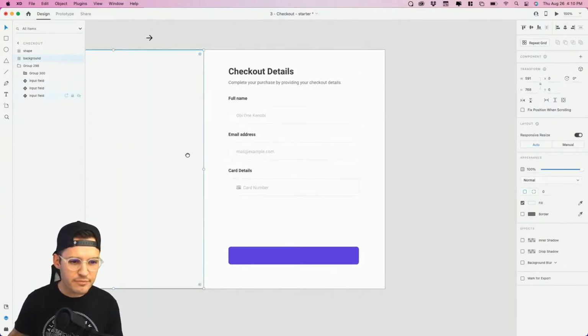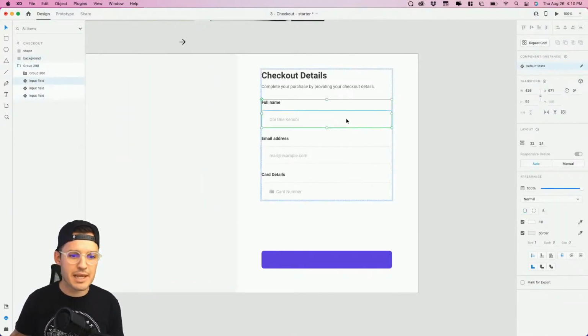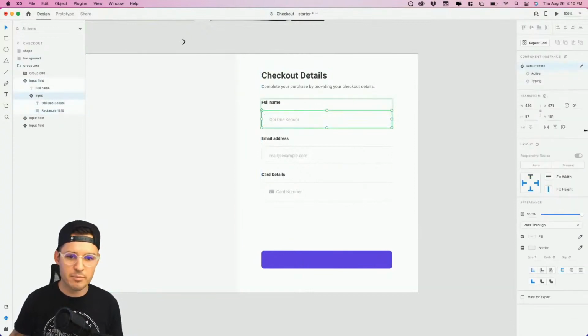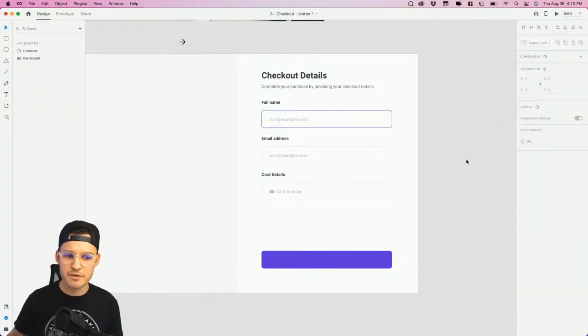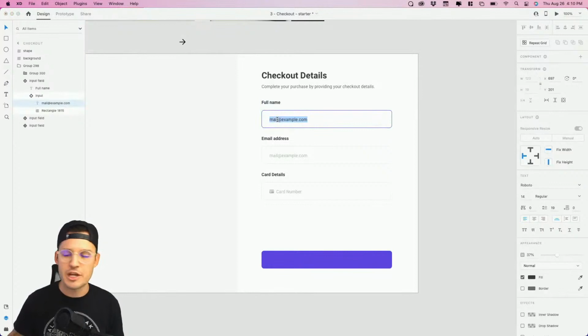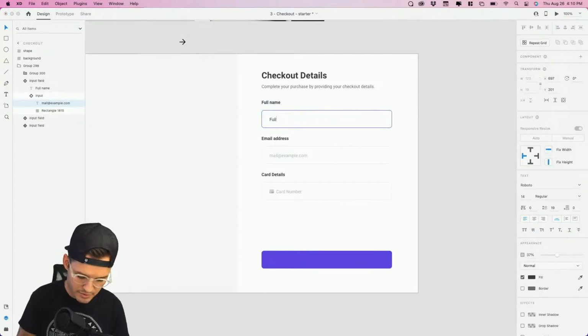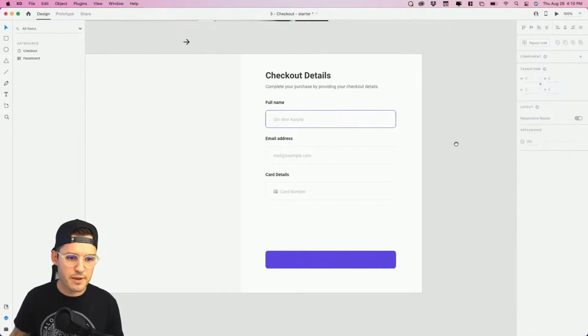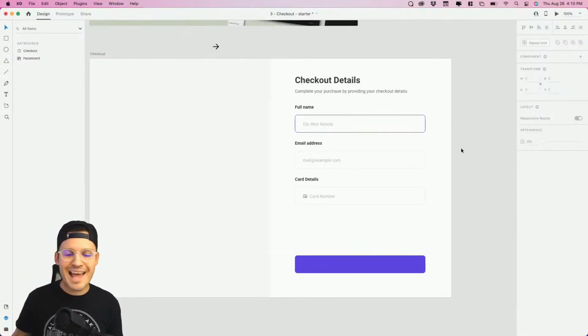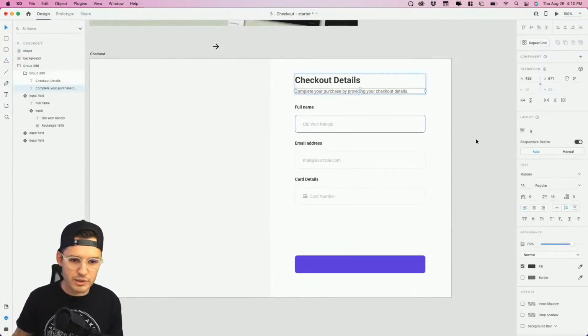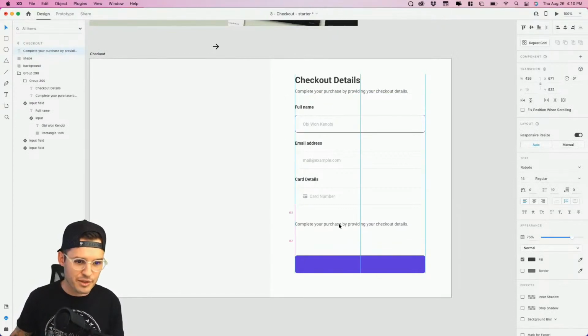Love that. Okay, let's show one of them as being active by just clicking on the input itself and switching it over to the active field. Love that. Now we just have to change the helper text inside. Okay, so what do we say? Obi-Wan Kenobi. Beautiful. Okay, that's looking pretty good. Last thing we need to do is let's add some total, subtotal stuff, and then we can move on and build our little slider thing that we want to build.